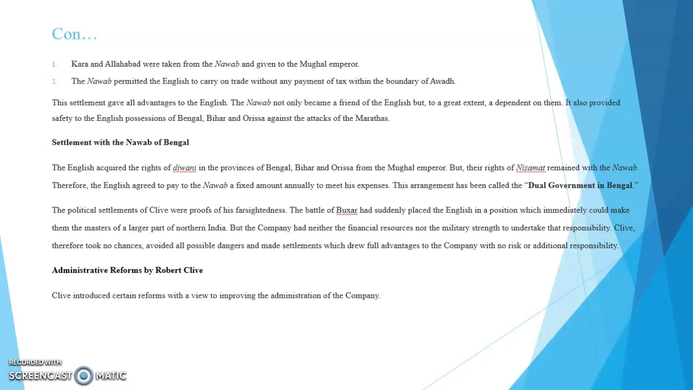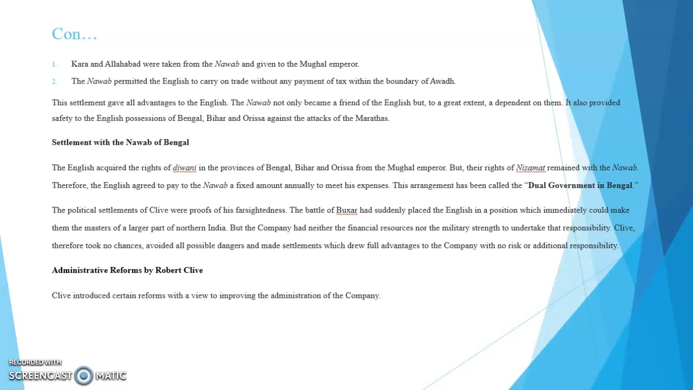The political settlements of Clive were proofs of his foresightedness. The Battle of Buxar had suddenly placed the English in a position which could immediately make them the masters of a larger part of northern India. But the company had neither the financial resources nor the military strength to undertake that responsibility. Clive therefore took no chances, avoided all possible dangers, and made settlements which drew full advantages to the company with no risk or additional responsibility.